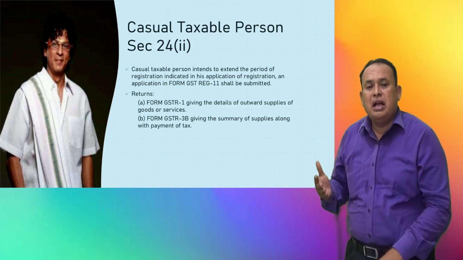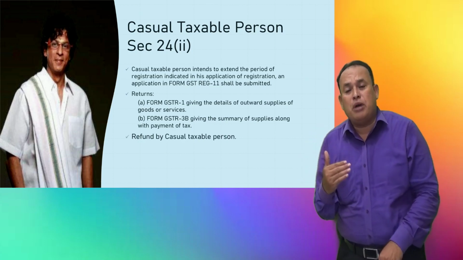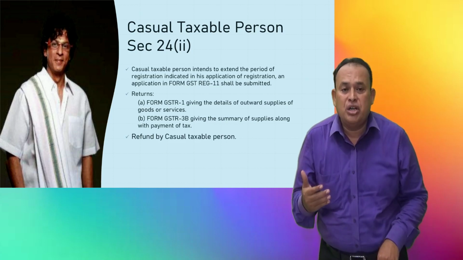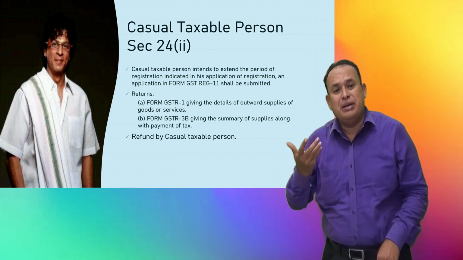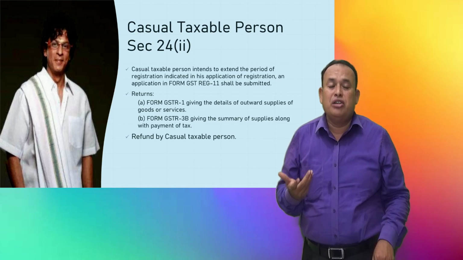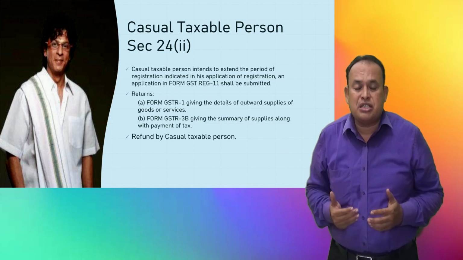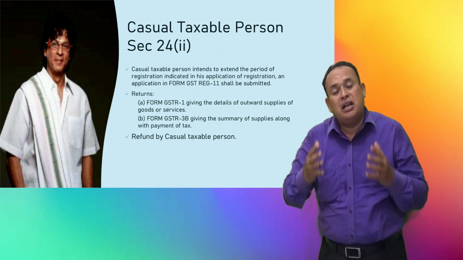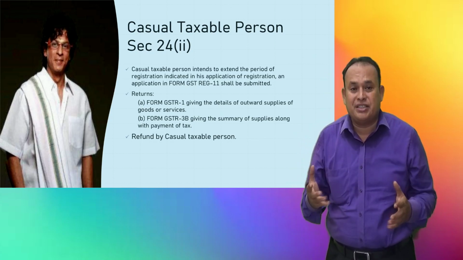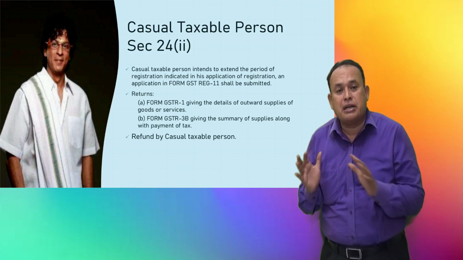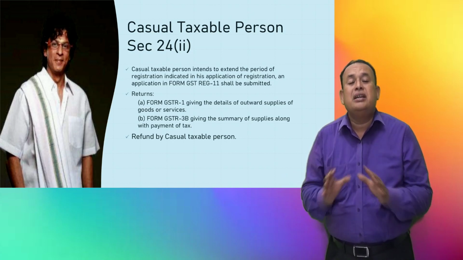At the same time, if a casual taxable person notices at the time of expiry of registration that they already paid excess tax in the name of advance tax, which was not required to be paid, such a casual taxable person is eligible to ask for a refund of such excess payment of tax, provided they have filed the periodical returns GSTR-1 followed by GSTR-3B throughout the registration period.